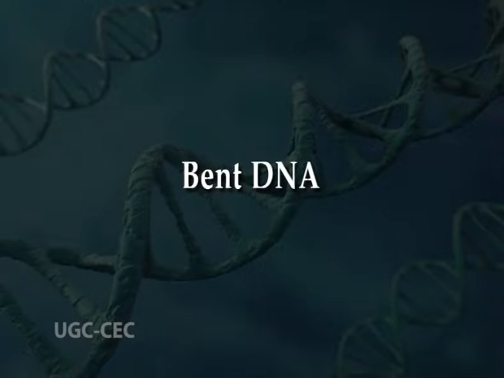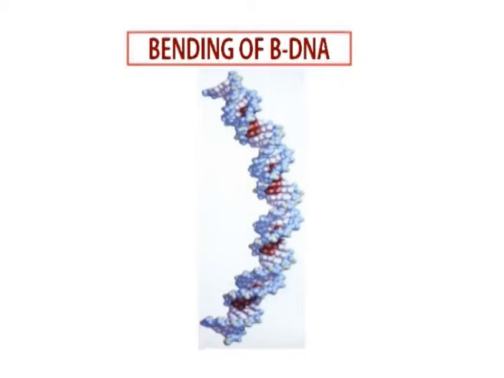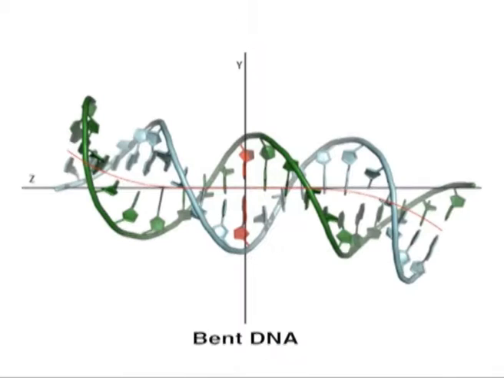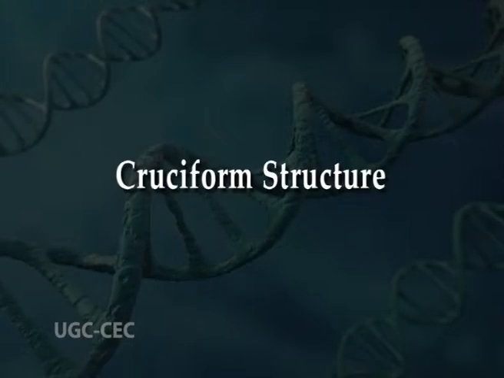The first type is bent DNA. The DNA sequences with runs of 4 to 6 adenines separated by 10 base pair spacers produce bent DNA. DNA bending helps in the interaction between DNA sequences and proteins that catalyze replication, transcription and site-specific recombination. The cruciform structure.